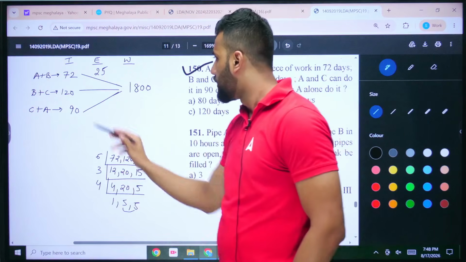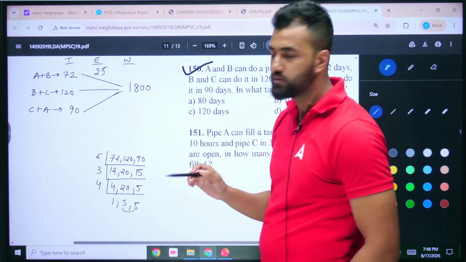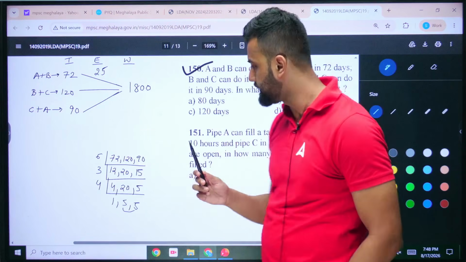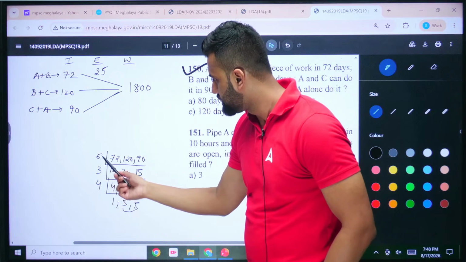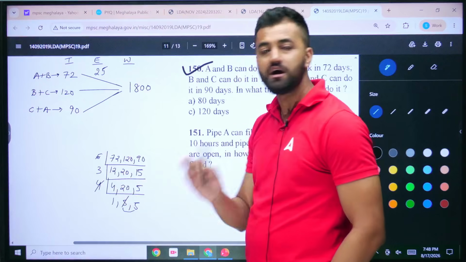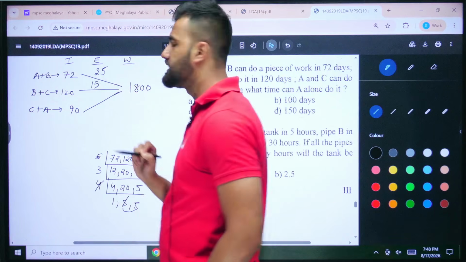Similarly, 120 into how much is 1800? Let's make 120 out here, okay? So 6 4s are 24 and 24 5s are 120. Left out with 3 5s are 15. So 120 into 15, if you do it, my friend, you'll be getting 1800.